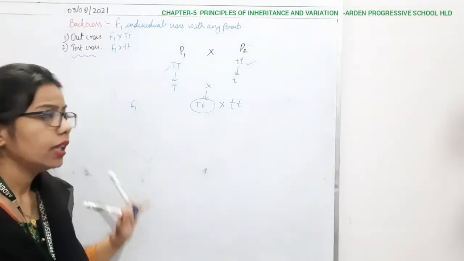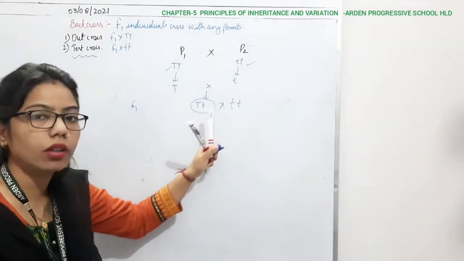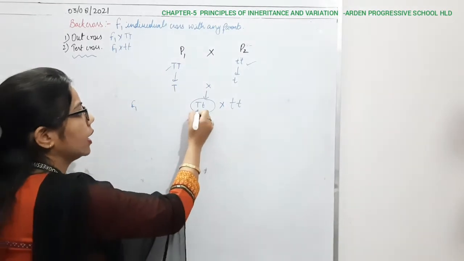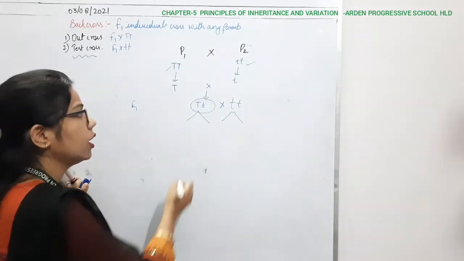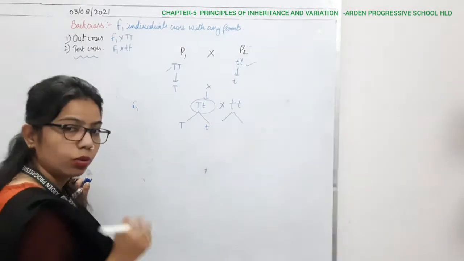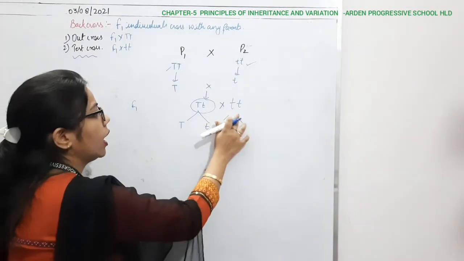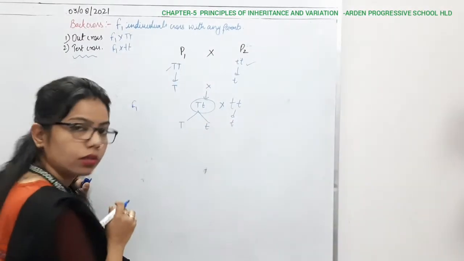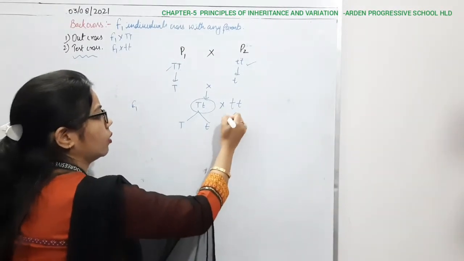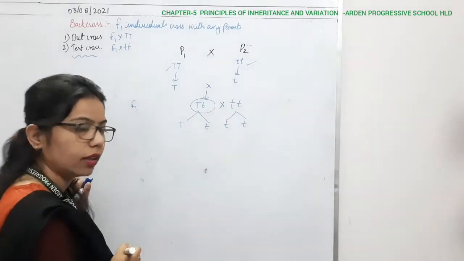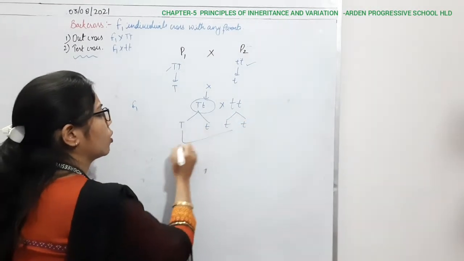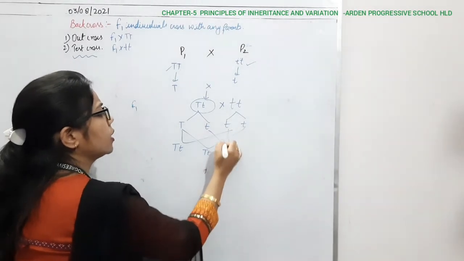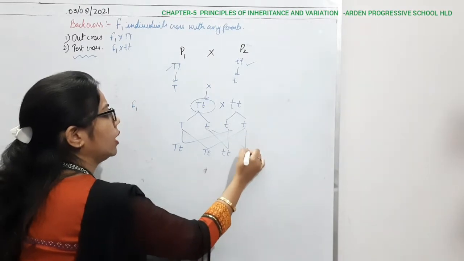In the test cross, we have done that always and always when F1 crosses with the recessive parent, and due to this, what will happen? Again there will be gamete formation. From here we will get two types of gamete, capital T and small t, and from here we are getting only one type of gamete, small t. Now when we make the cross combination, what is going to happen? Capital T small t, capital T small t, small t small t, and small t small t.